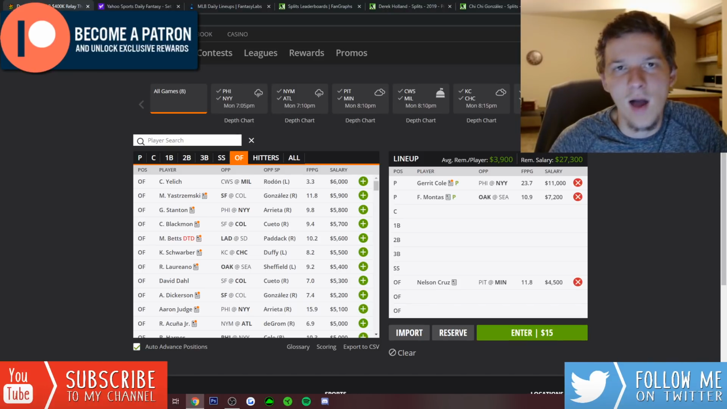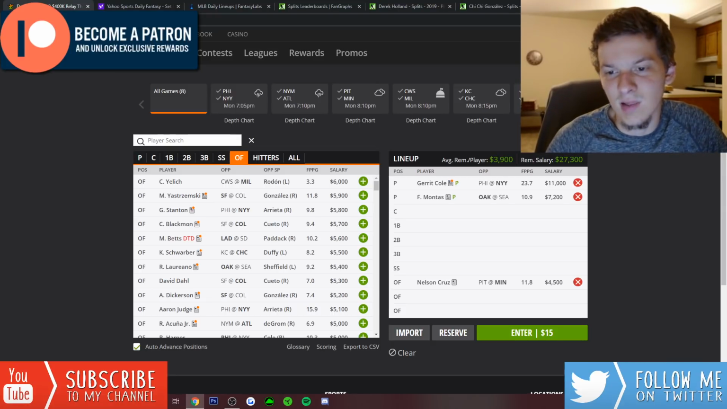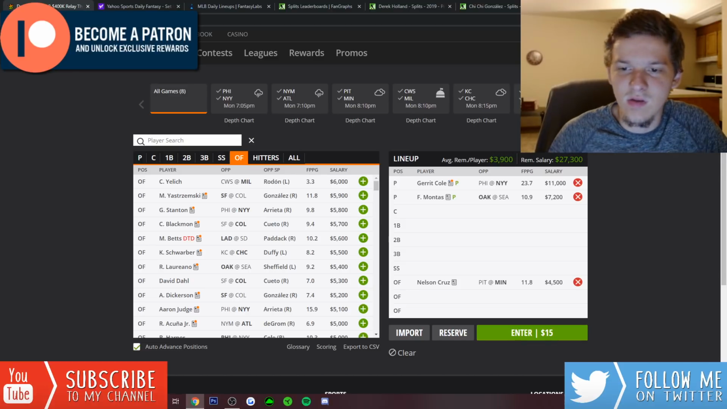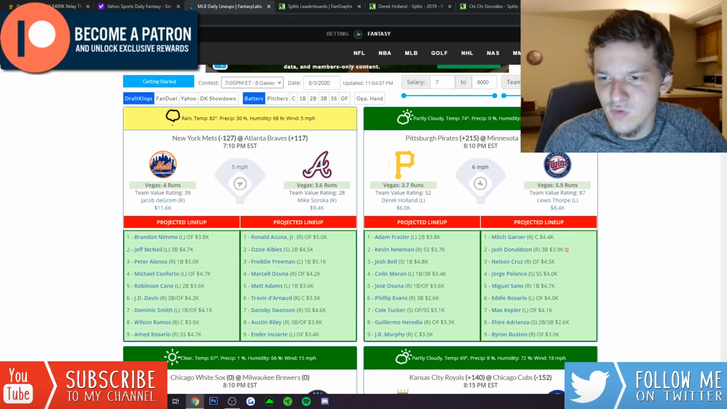I think he's almost a lock to home run today. I would be very surprised if Nelson Cruz doesn't take Holland deep at least once, maybe multiple times. This is a fantastic spot for him. So love Nelson Cruz. Love some of the other Twins bats, though.